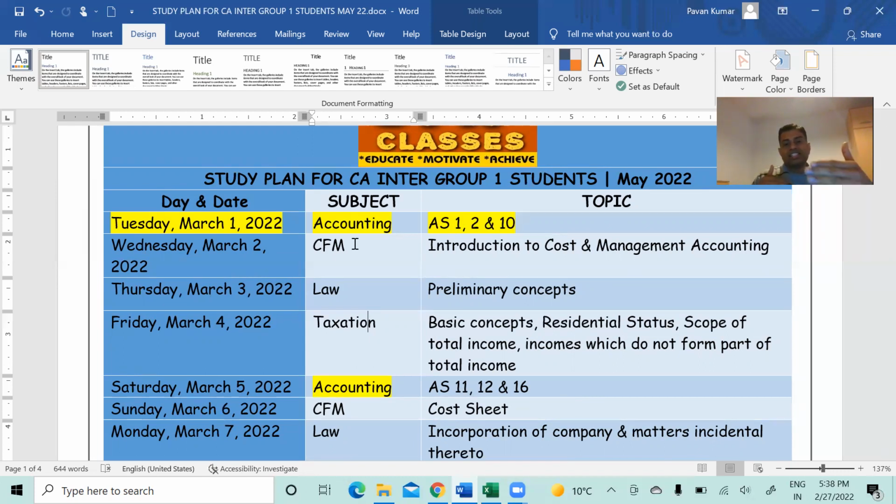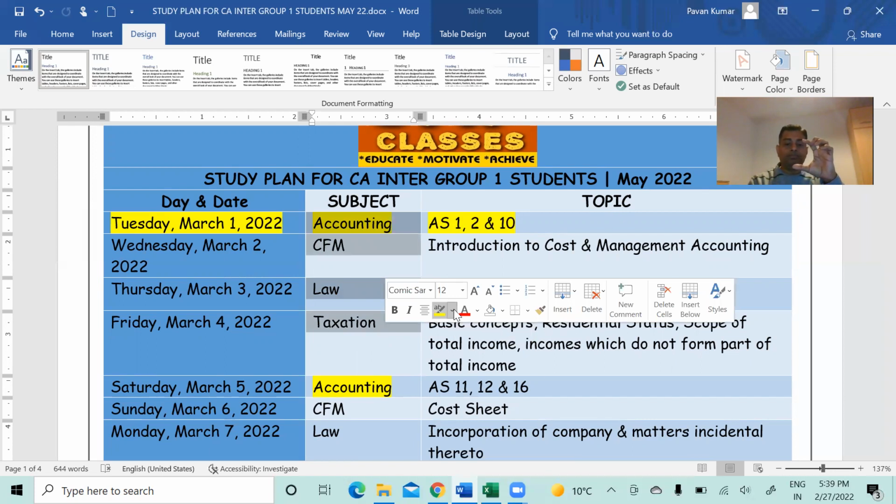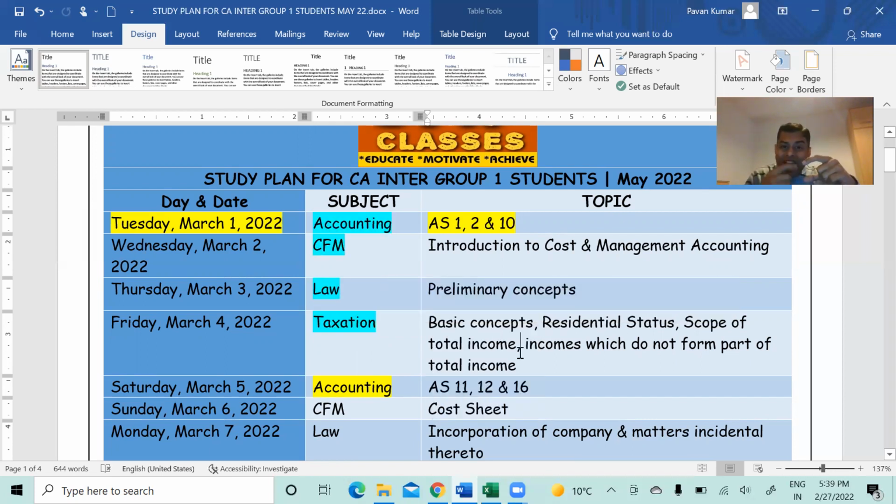So in this 72 days study plan, accounts, costing, law, tax is one part, okay? This part will repeat 18 times. So after accounts, next day you'll open costing. You will not read one paper throughout. If you read one paper 18 days, by the time you complete the second paper, third paper, you will completely forget the first paper. Isn't it?